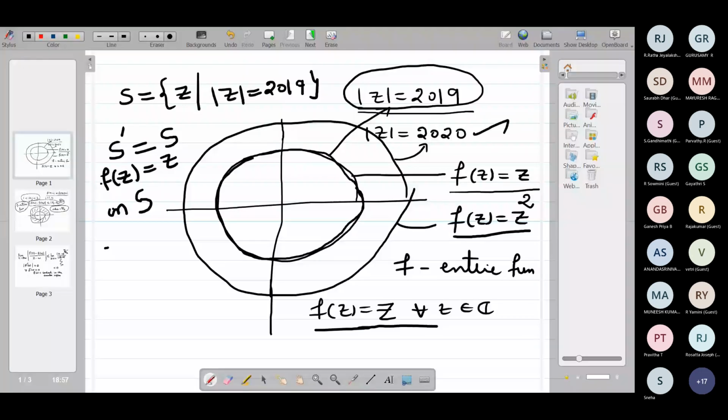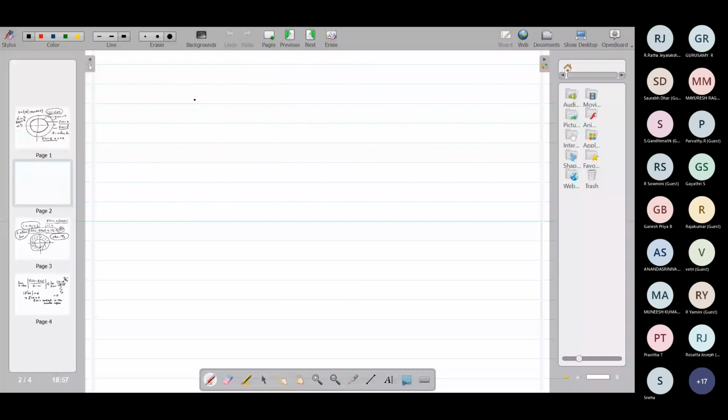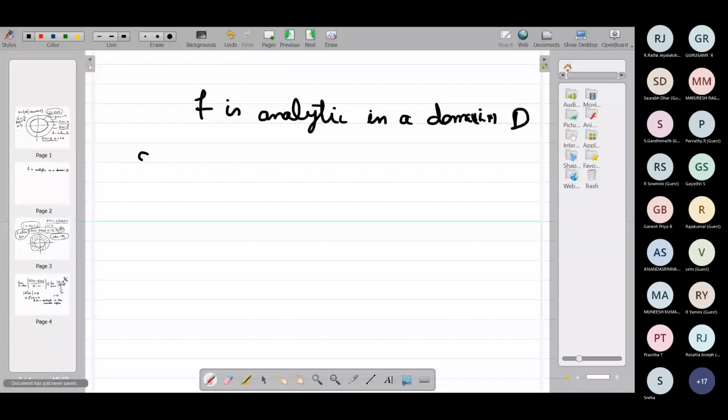F is analytic in a domain D, and F of z is equal to 0 for all z belonging to S, where S is some subset of D.